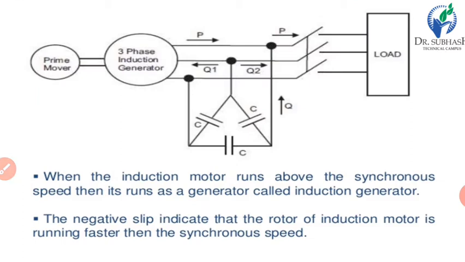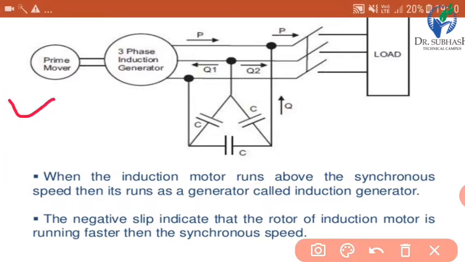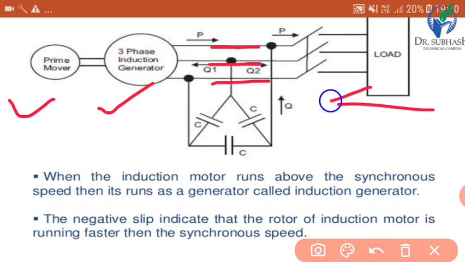Here is the single line diagram of induction generator. Here we can see prime mover. This is the three-phase induction generator and here is the supply and the load is connected with the supply and here is the capacitor bank for reactive power. So these are the single line diagram and all the components we can see in this diagram.